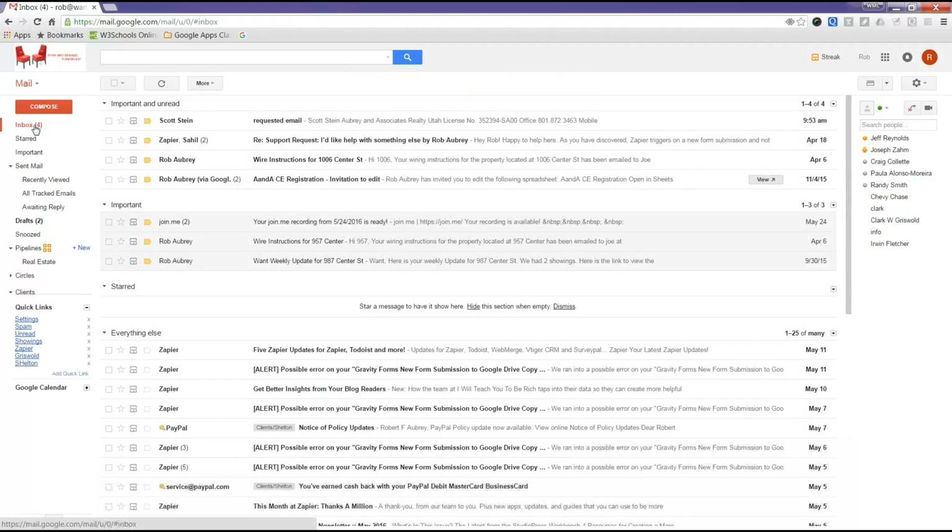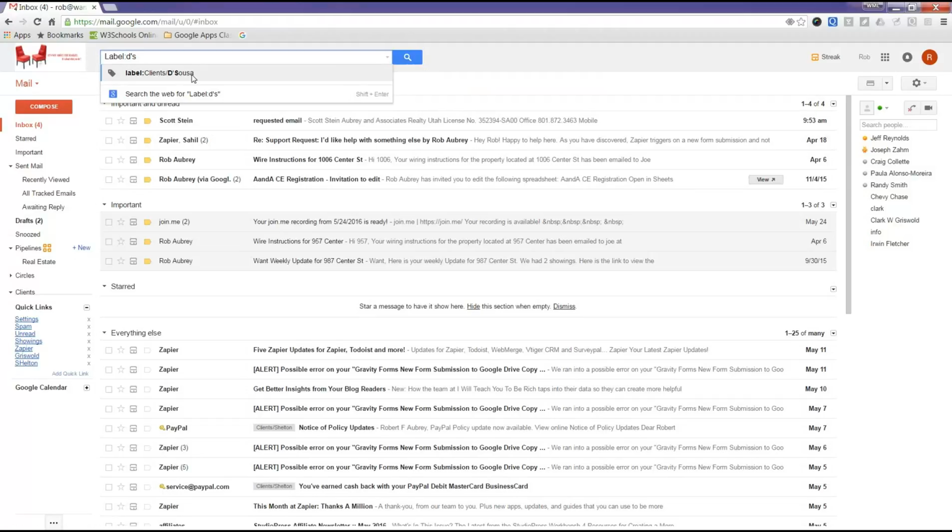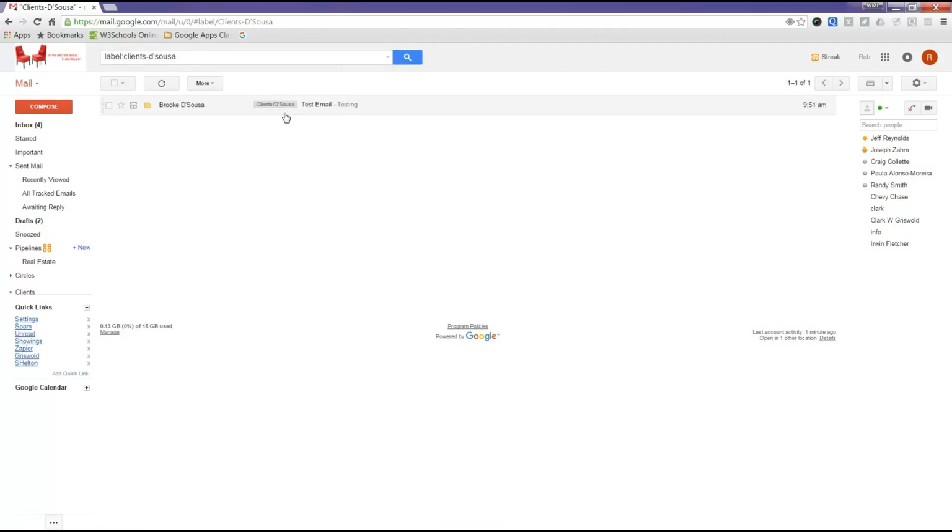But if I go up here and I search and I type in label colon, and then type in the label, there it is. It finds it, right? And remember, everything comes with Google search technology, which is how cool is that? So I just hit enter, and boom, it pulled up that email for me. Or I could have searched her email address too. But right now we're working on a transaction.